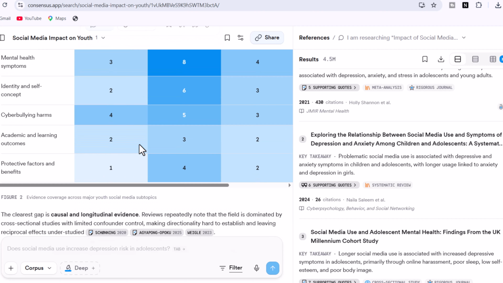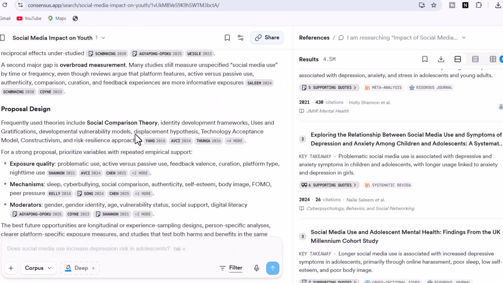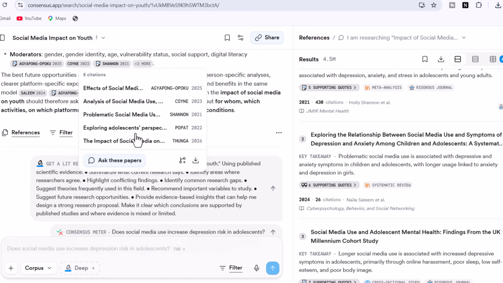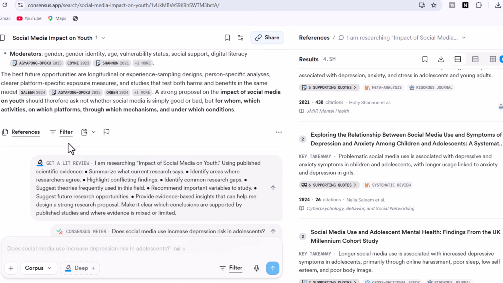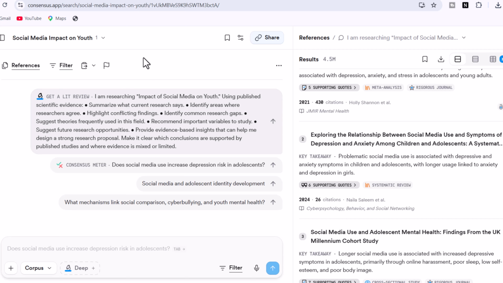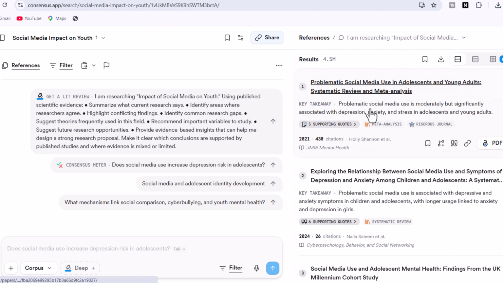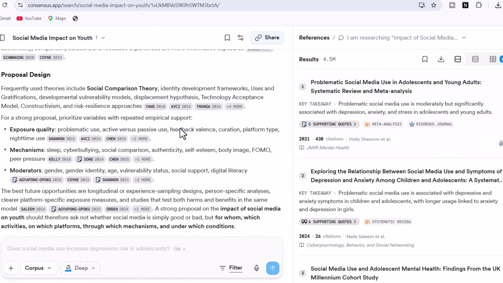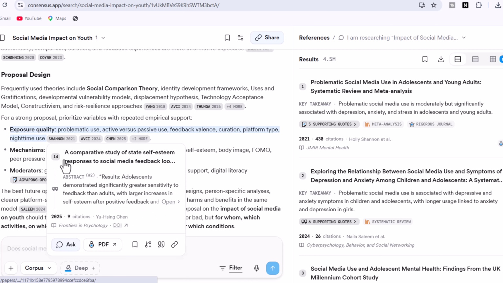What I like: evidence-based answers, fast scientific search, excellent for identifying consensus and disagreement, strong support for research justification. Limitations: not intended to write a complete thesis, best used alongside a writing-focused AI tool. Rating: 4.2 out of 5, 9.2 out of 10.